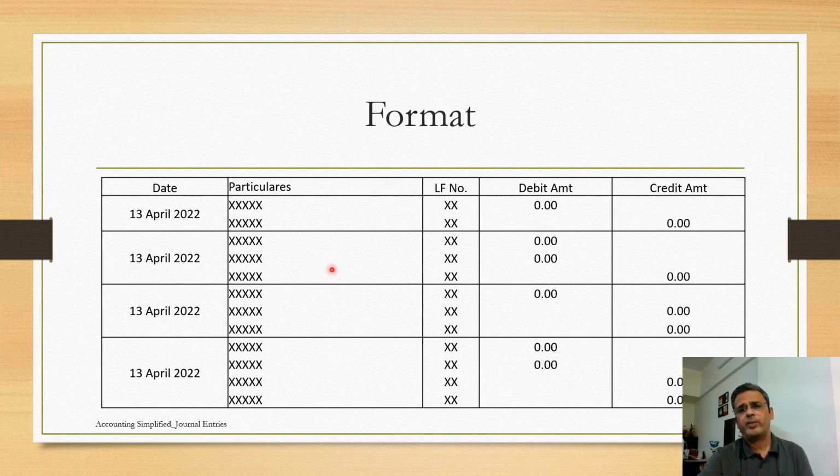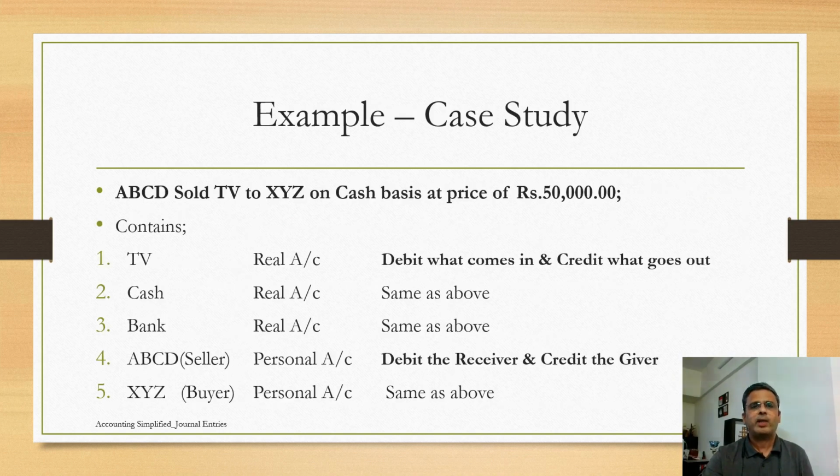So what we learned: minimum 2 line items, debit and credit have to match, and we need to use the appropriate account. In an entry we cannot record that someone goes to a shop and buys a TV. We cannot write here that I went to a shop and bought a TV. So we need to give a meaningful text to our action and put that text in a journal entry. Okay, so far so good, understood. Now let's go to the next part.